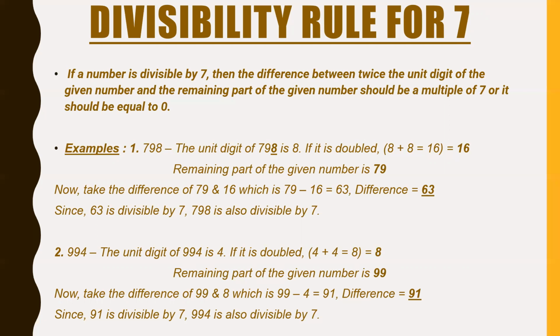First example is 798. We know that the unit digit of 798 is 8. We double it first. 8 into 2, 16.